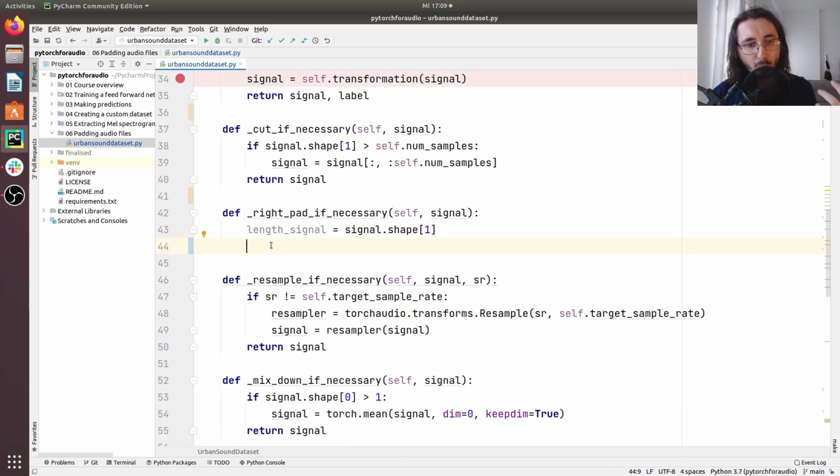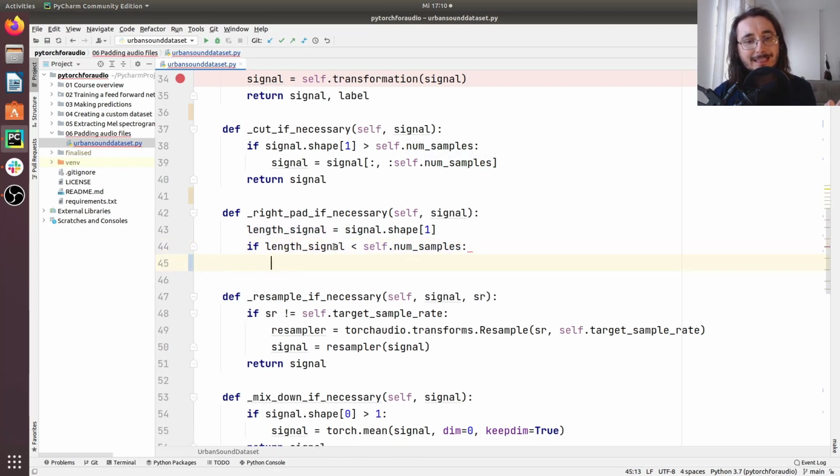The conditional that we want to check for is going to be satisfied if the length of the signal is less than self.num_samples. So in other words, in case the number of samples that we have in the signal is less than the expected number of samples, we should apply right padding.